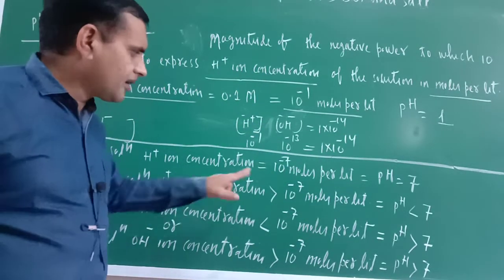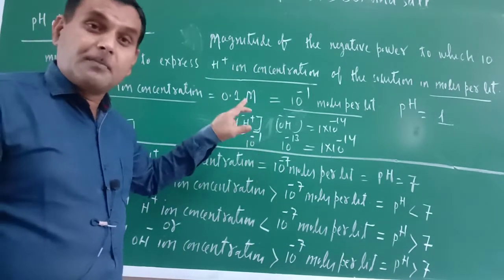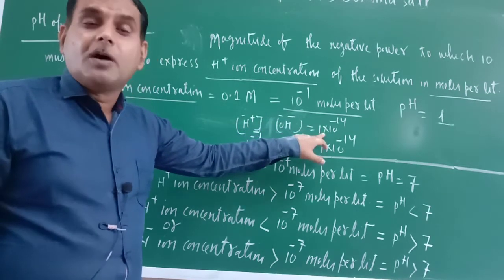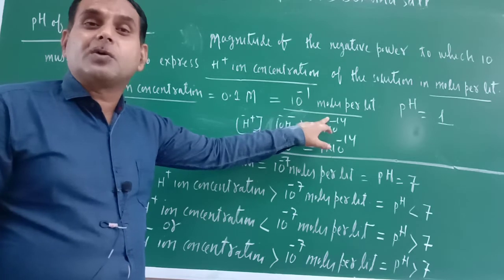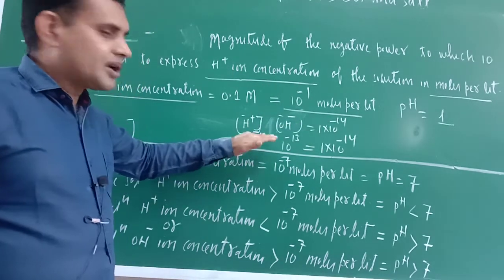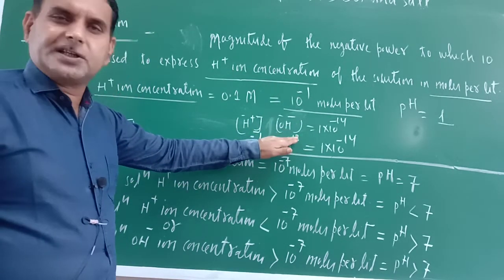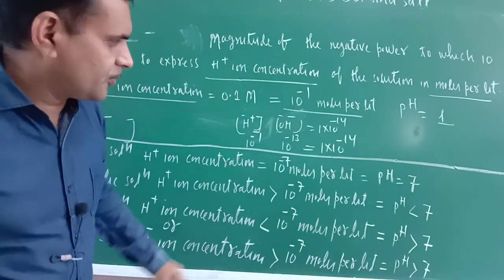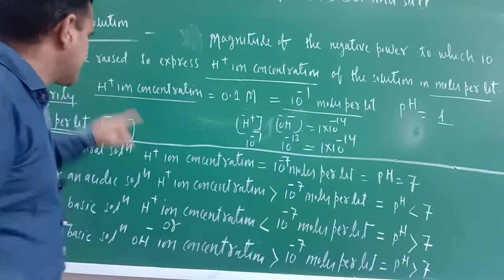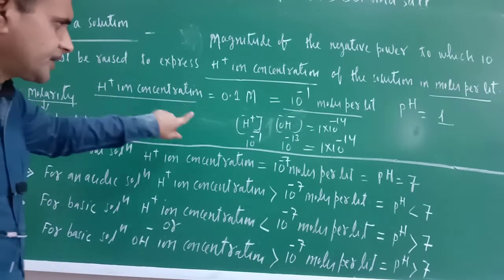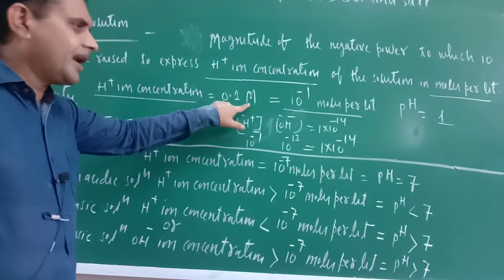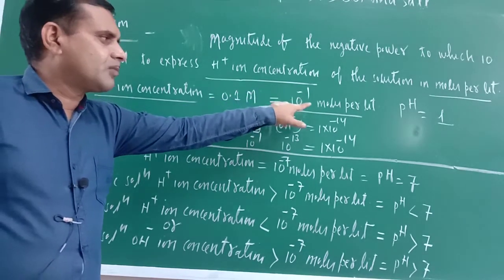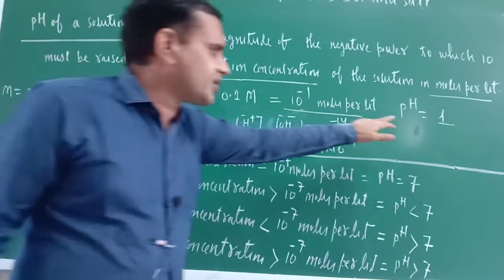Am I correct or not? Because the product of molar concentration of H positive and OH negative is equal to 1 into 10 raised to the power minus 14. So if H positive ion concentration is given, OH negative ion concentration can be calculated, or vice versa also. Here I am discussing H positive ion concentration. If 0.1 M is there, that can be written 10 raised to the power minus 1 moles per liter, and pH equal to 1.